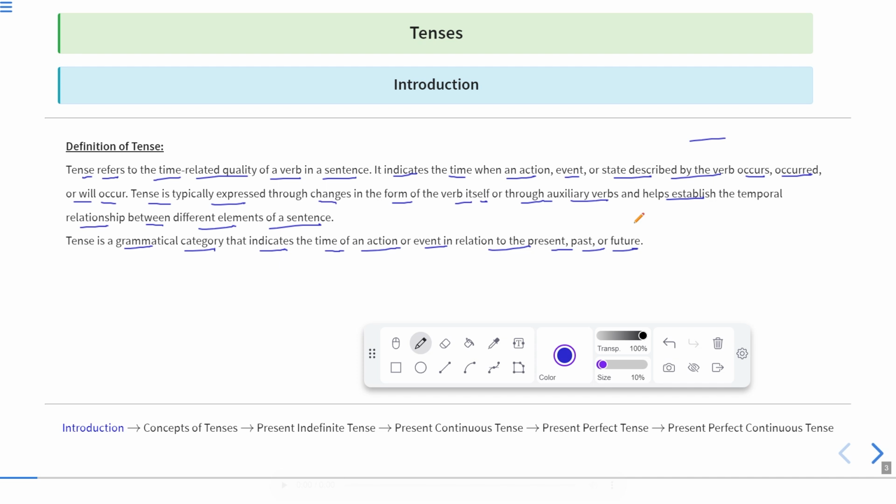Past tense actually refers to the past time which has gone, and now nothing can be done for that in the present. Also, if you see something which has already happened and is no longer in the present, we cannot see its appearance or its effect in the present scenario. So that will be in the past.